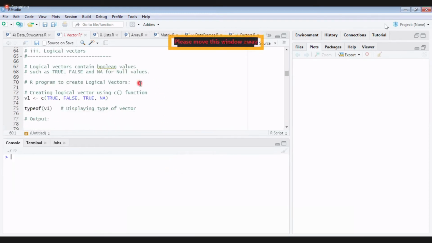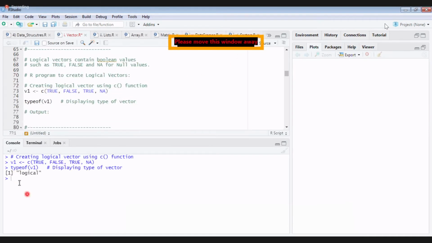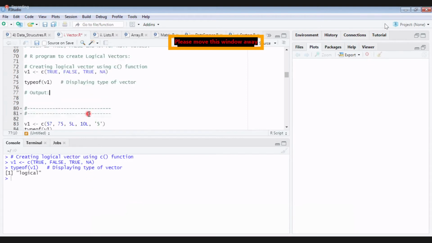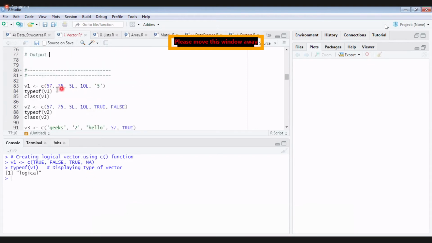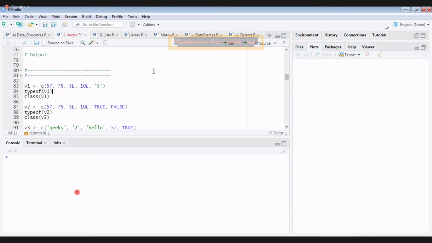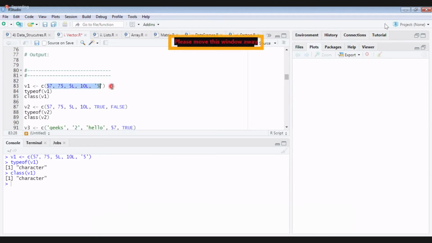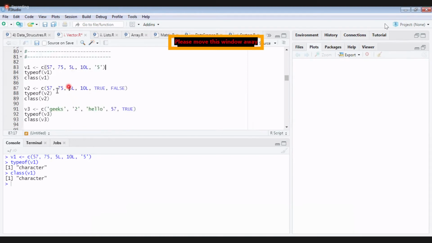Then we have logical operators. You take true, false, true, false. Okay, it's done. Logical. Now, this is your question. I have all different types of numerics and I have only one character. Now you try to guess. We'll run and see now. This is definitely valid. Now what can be the type? Character only. Even if there is one character, everything is converted into character. Clear?